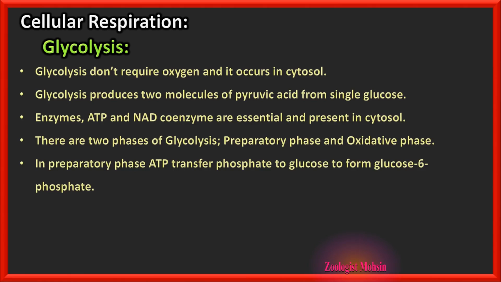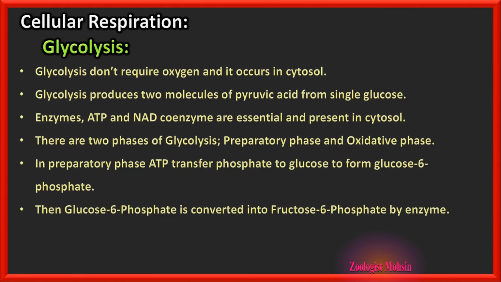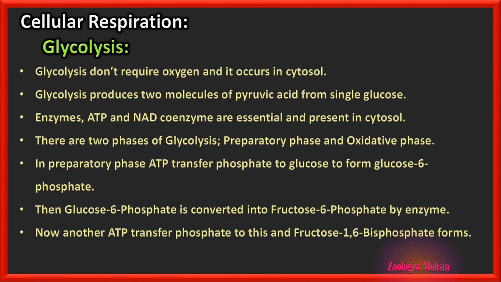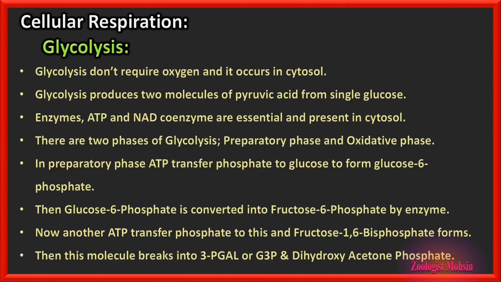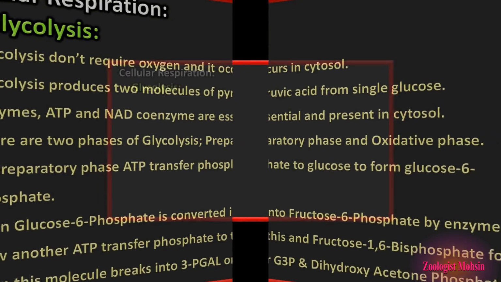In the preparatory phase, ATP transfers a phosphate to glucose to form glucose 6-phosphate. Then glucose 6-phosphate is converted into fructose 6-phosphate by an enzyme, by isomerization. Now another ATP transfers a phosphate to this, forming fructose 1,6-bisphosphate, where 2 phosphates are present in the same molecule. Then this molecule breaks into 3-carbon molecules, PGAL or G3P and dihydroxyacetone phosphate. Now these two are the products of the first reaction.